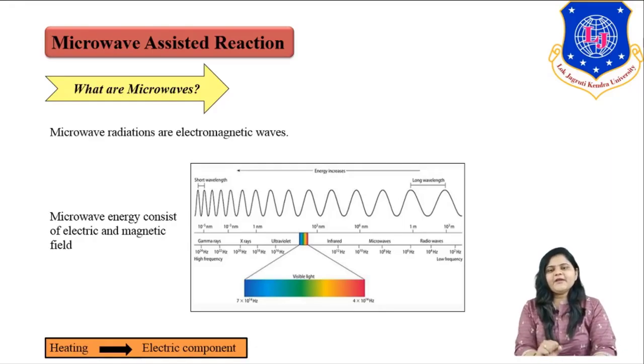So what is actually happening in a microwave assisted reaction? Our reactant, or I can say solvent or solute, absorbs the microwave and achieves a certain reaction temperature, which leads towards the formation of our desired product.